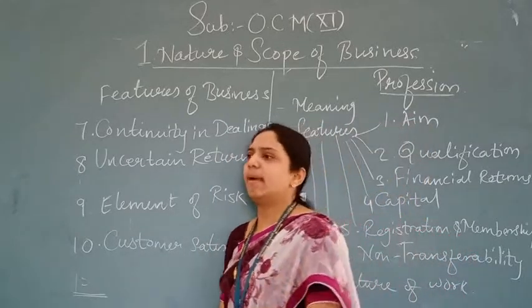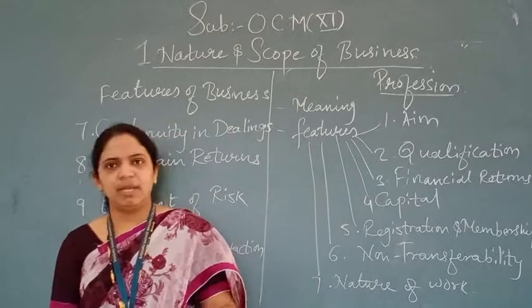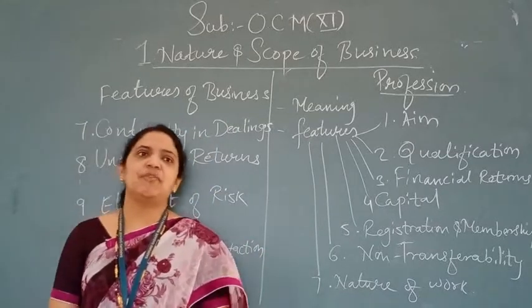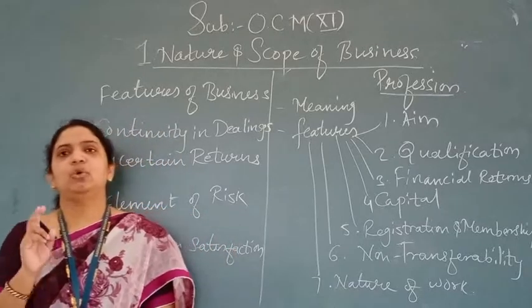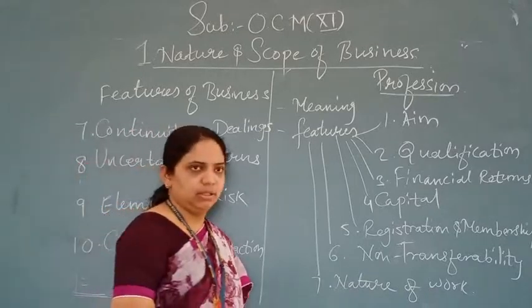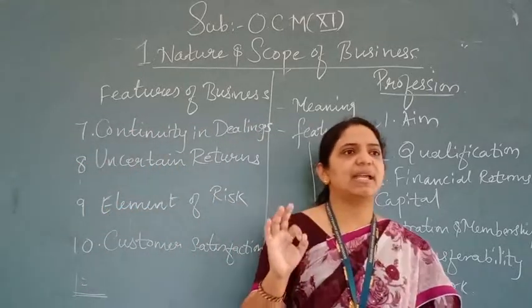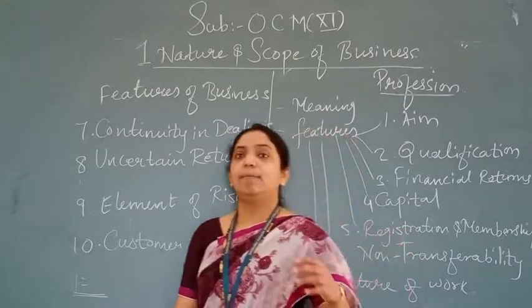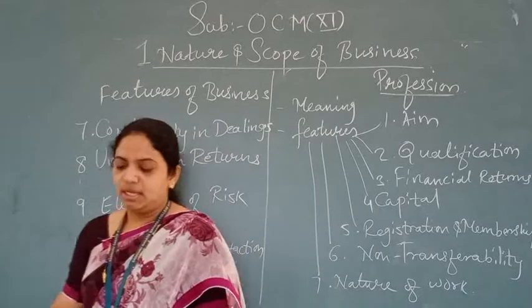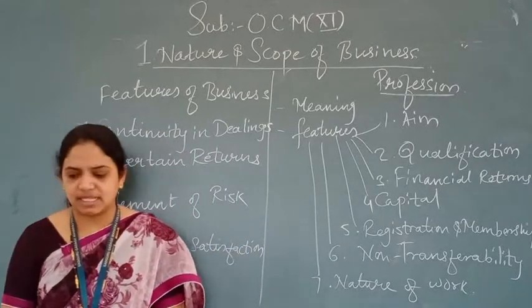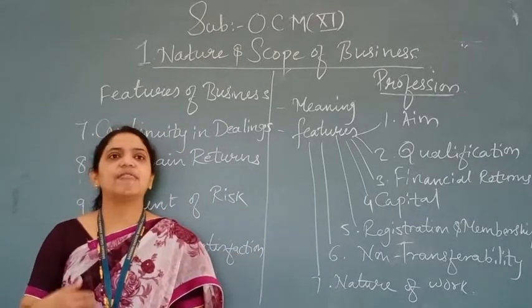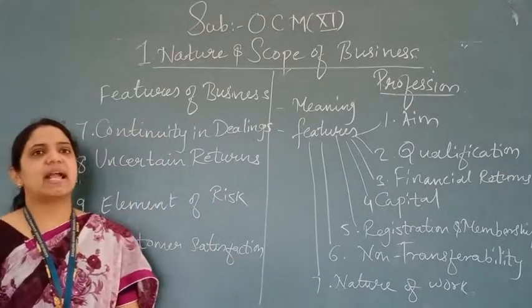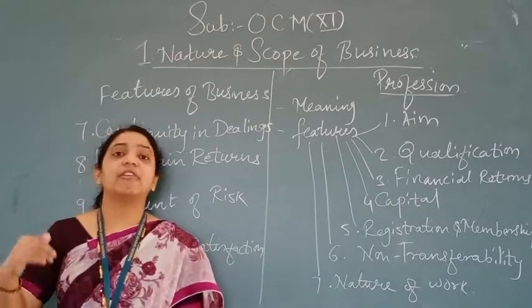Now what do you mean by employment? I'll teach you the meaning and further we'll see afterwards. First I'll teach you the meaning of employment. In employment, 2 parties are there. Always remember, the third part of economic activity is employment. In employment, there are two parties: employer and employee. Employment is an economic activity in which people work for others. What is employment? An economic activity in which people work for others.